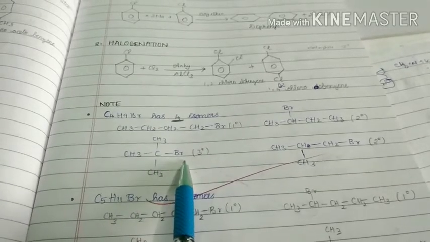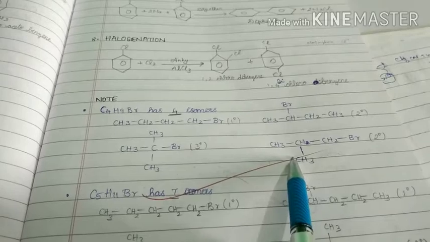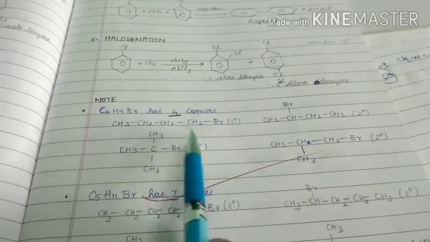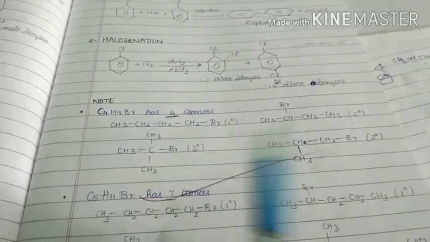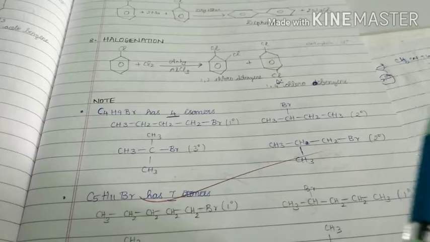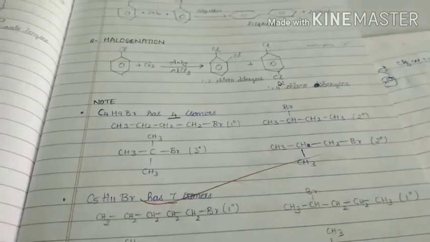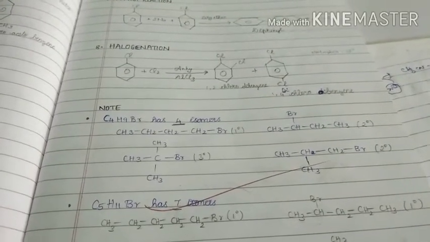This is also one more possibility. This is one more possibility. This is one more possibility. That means in this case 4 isomers are possible. For these types of questions there is no specific formula. We have to practice these types of questions, then only will we be able to solve them.